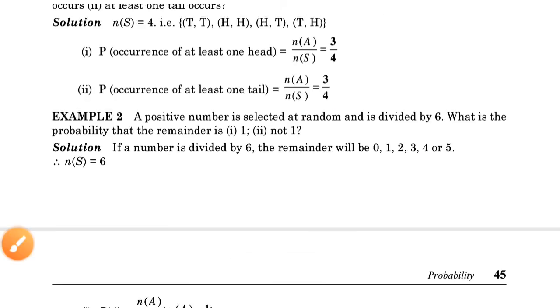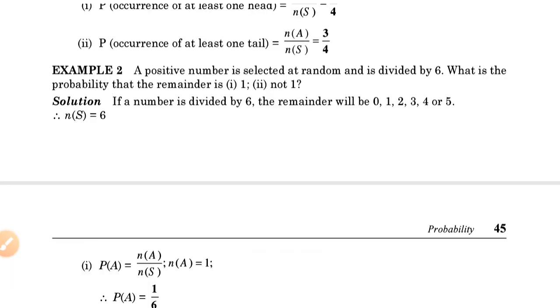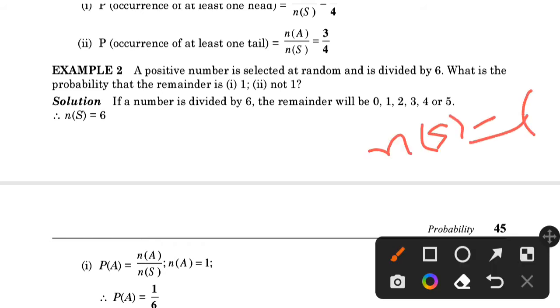In example 2, a positive number is selected at random and is divided by 6. What is the probability that the remainder is 1, and in the second case, not 1? If a positive number selected at random is divided by 6, the remainder will be either 0, 1, 2, 3, 4 or 5. So the number of events in the sample space is 6. N of S is 6.